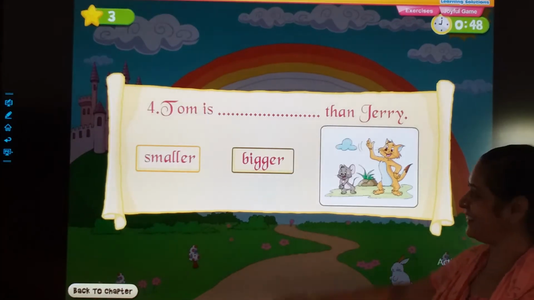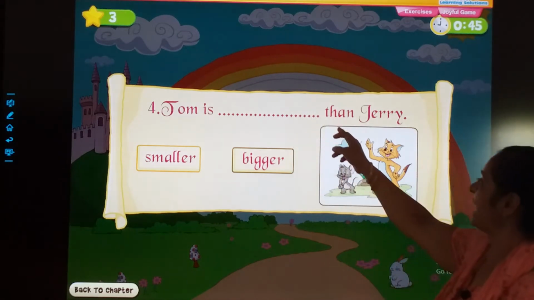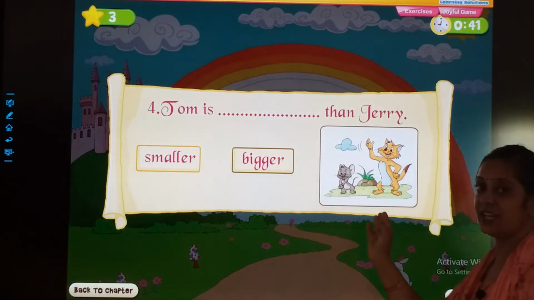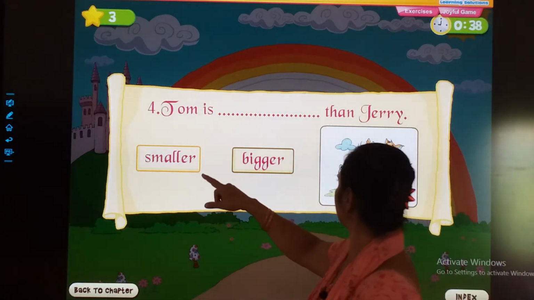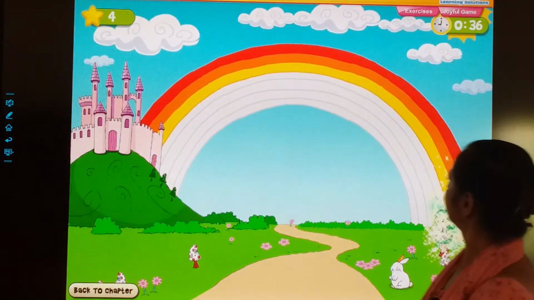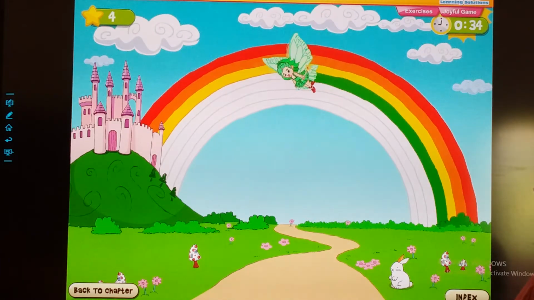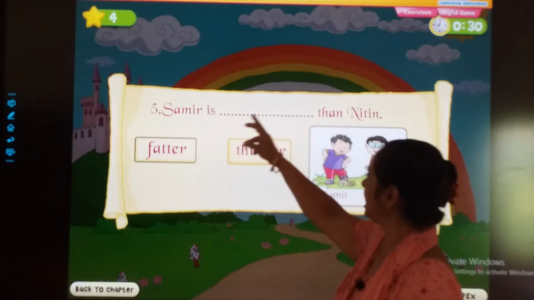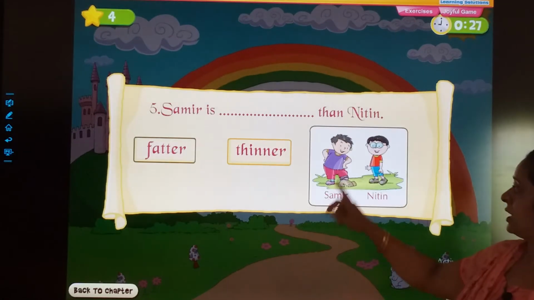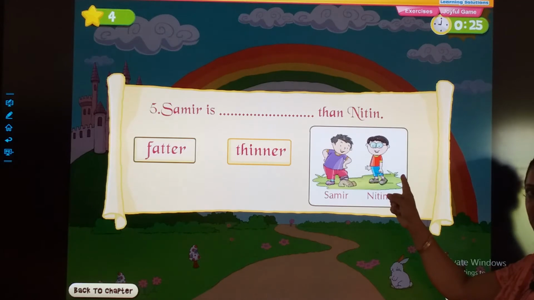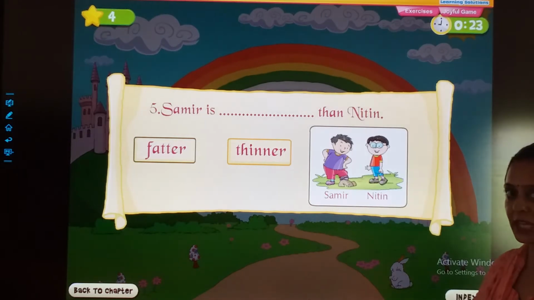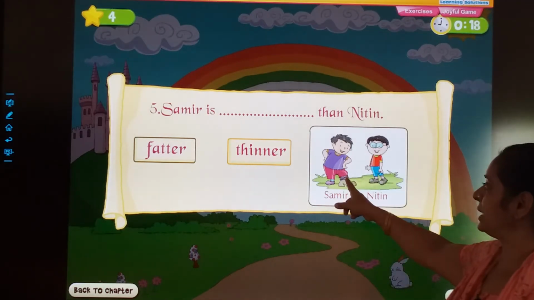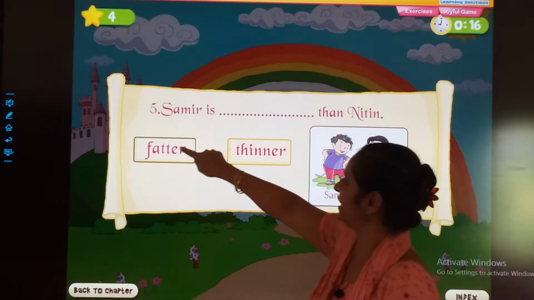Oh, another one. Tom is dash than Jerry. This is Tom, this is Jerry. Yes, tell me. Tom is... Yes, Samir is dash than Nitin. He is Samir and he is Nitin. So Samir is fatter or thinner? Come on, tell me. Samir is fatter than Nitin.